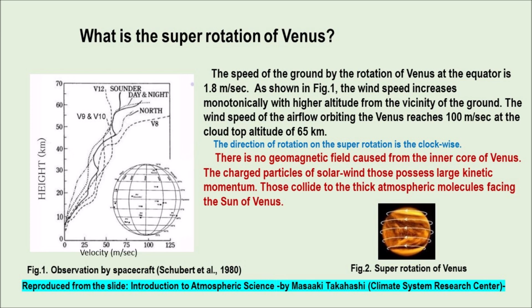There is no geomagnetic field caused by the inner core of Venus. The charged particles of the solar wind possess large kinetic momentum. Those collide with the thick atmospheric molecules on the side of Venus facing the Sun.